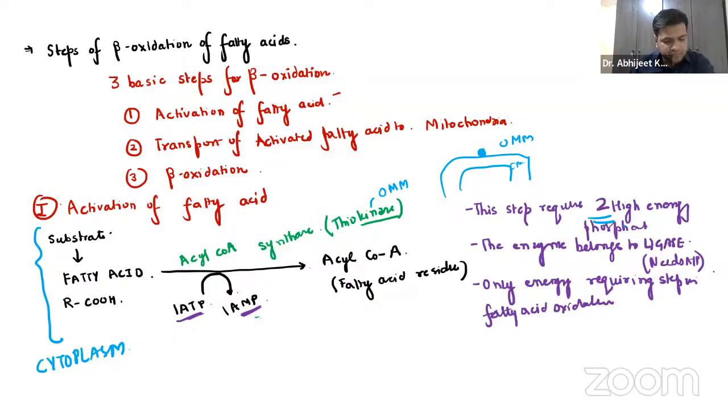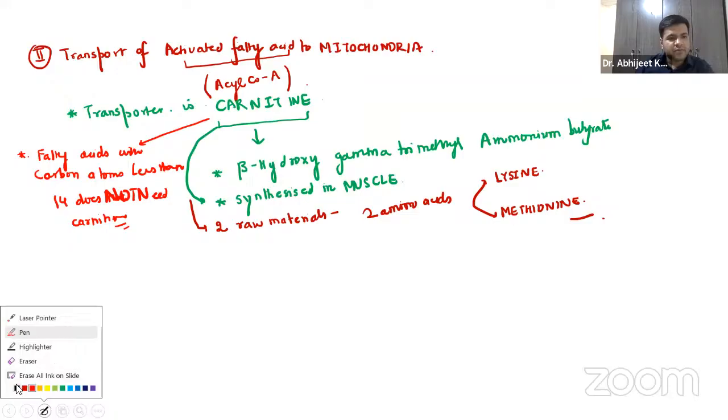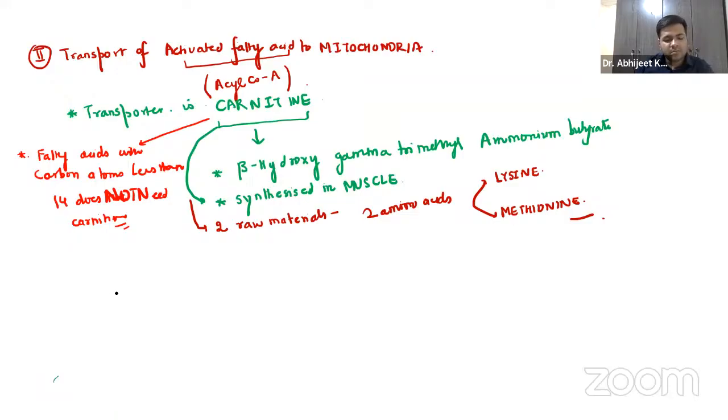Now, let us just try to see what is happening over here. Okay, you already know we have the outer mitochondrial membrane.